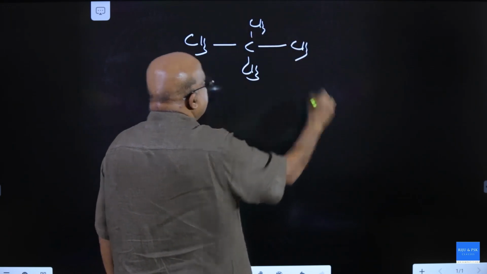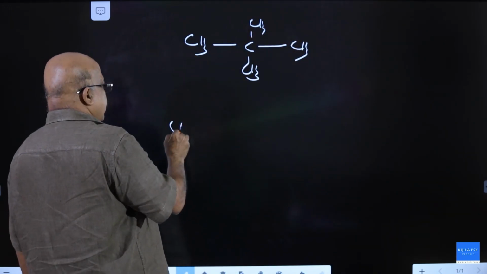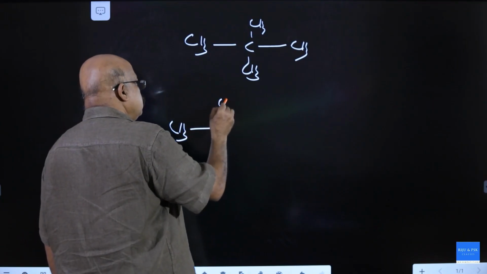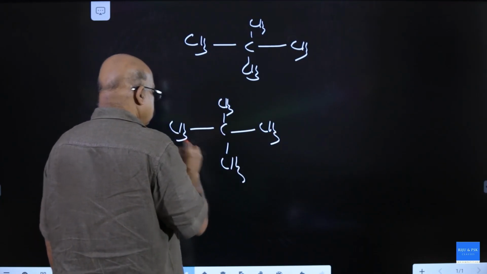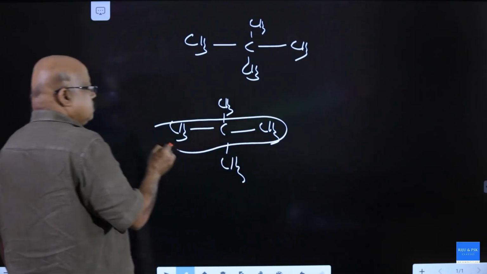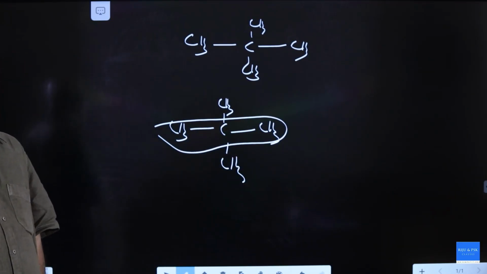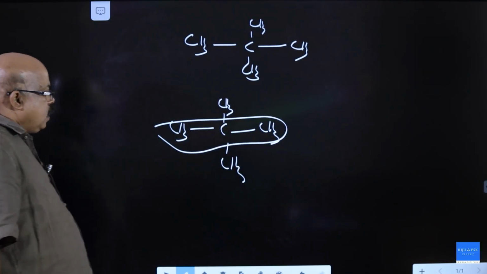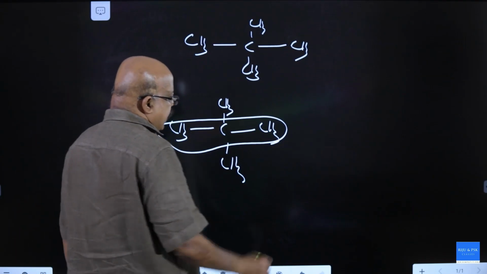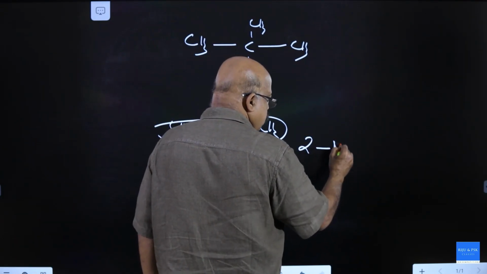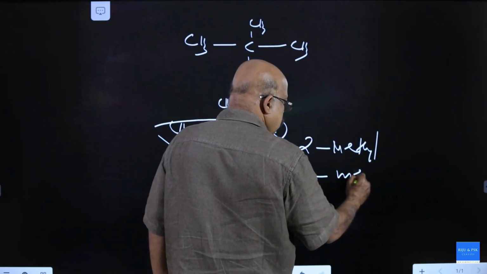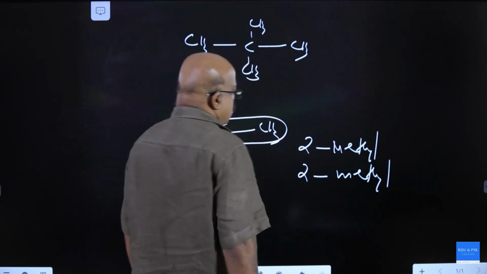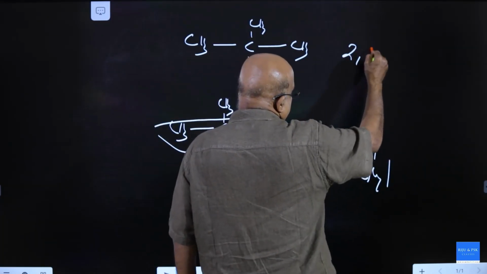This is 3 carbon chain. Second carbon has 2 methyl groups. It is 2-methyl, 2-methyl, that is 2, 2.